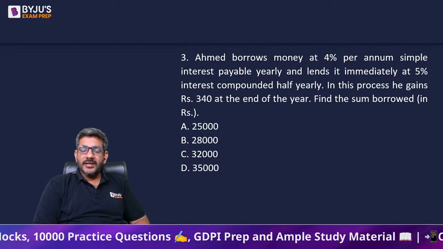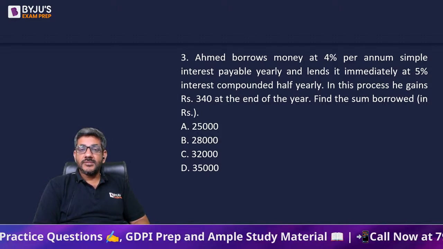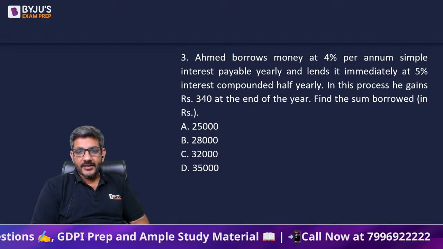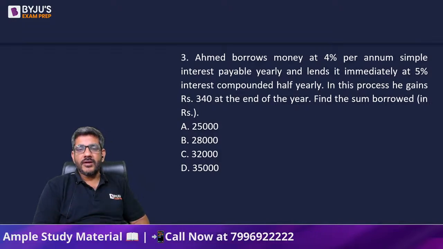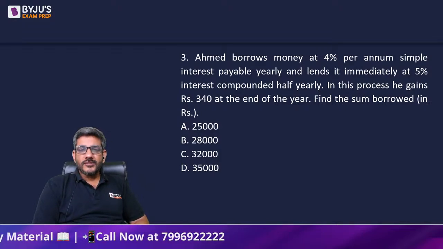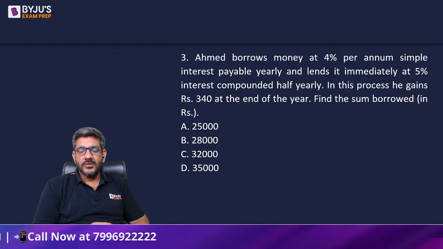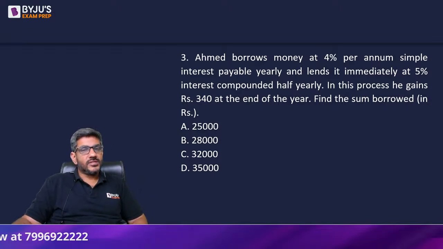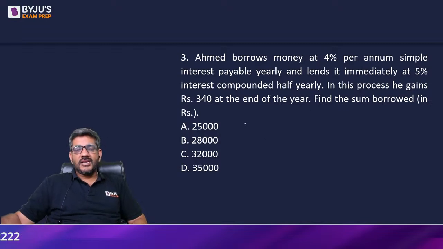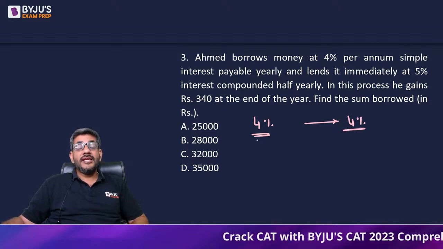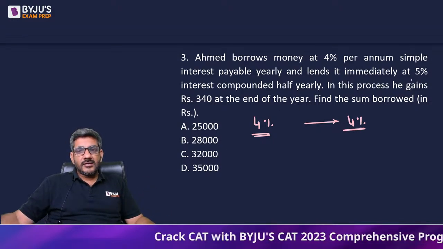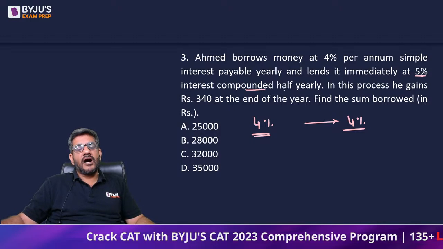Ahmed borrows money at the rate of 4% per annum simple interest payable yearly and lends it immediately at 5% interest compounded half yearly. In this process he gains rupees 340. Find the sum borrowed. वो हमें बताना है कितना sum उसने borrow किया. So basically he has taken a loan at the rate of 4%. So at the end of the year he would be paying 4% only, because that is simple interest. But what he is getting, that is compound interest at the rate of 5%, but compounded half yearly.